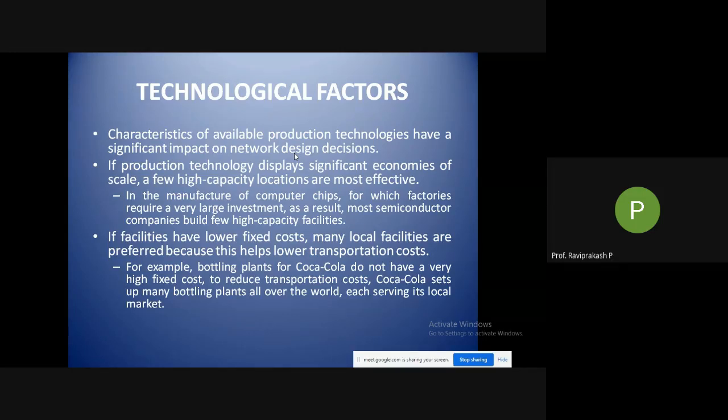So what are they doing? They are coming up with different bottling plants, or bottle making plants. For example, bottling plants for Coca-Cola do not have a very high fixed cost. To reduce transportation costs, Coca-Cola sets up many bottling plants all over the world, each serving its local market. In India also, we can see a Coca-Cola manufacturing plant with bottle making in the facility itself.